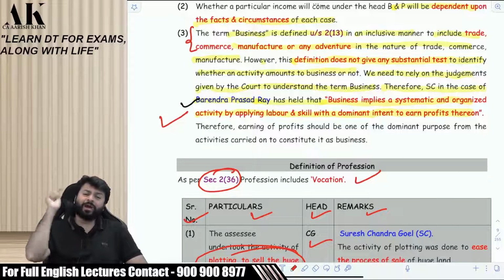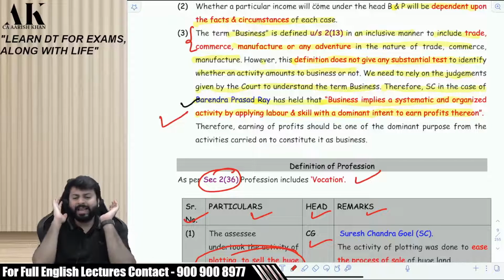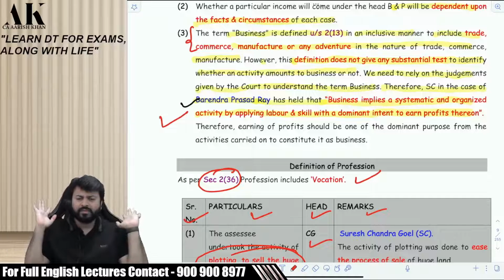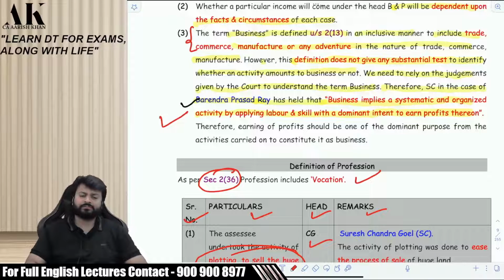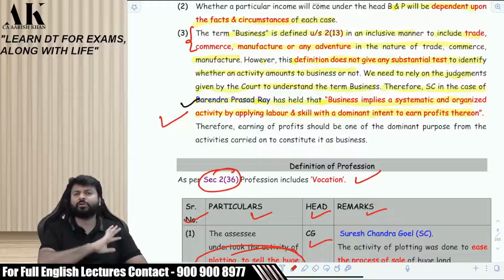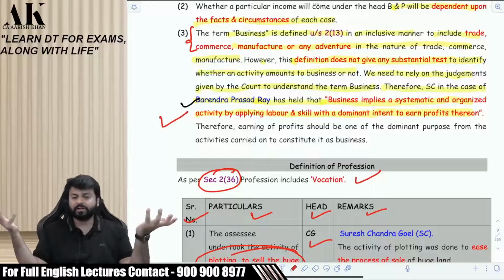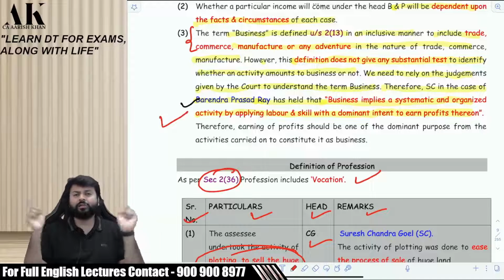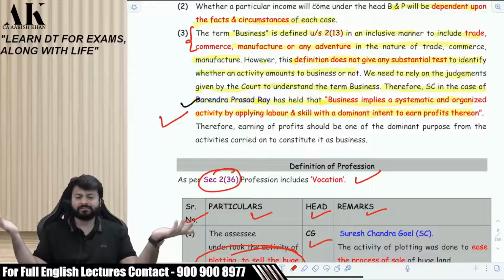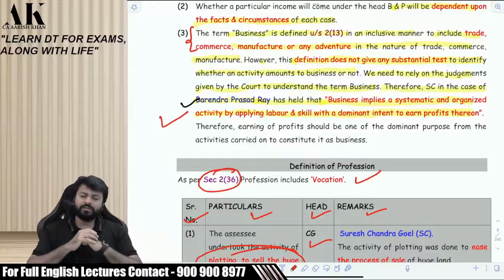Sir, is there a requirement of any degree? There is no requirement of any degree. There has to be only skill, skill and skill. That's it. The entire activity is done because of your skill. If your skill is removed, the activity is closed. Degree is required, certificate is required, no degree is required, no certificate is required. Example, a lawyer has a degree as well as skill. Both are there. He is a professional. A chartered accountant, a doctor has a degree as well as skill. They are professionals. But Virat Kohli doesn't have any degree.